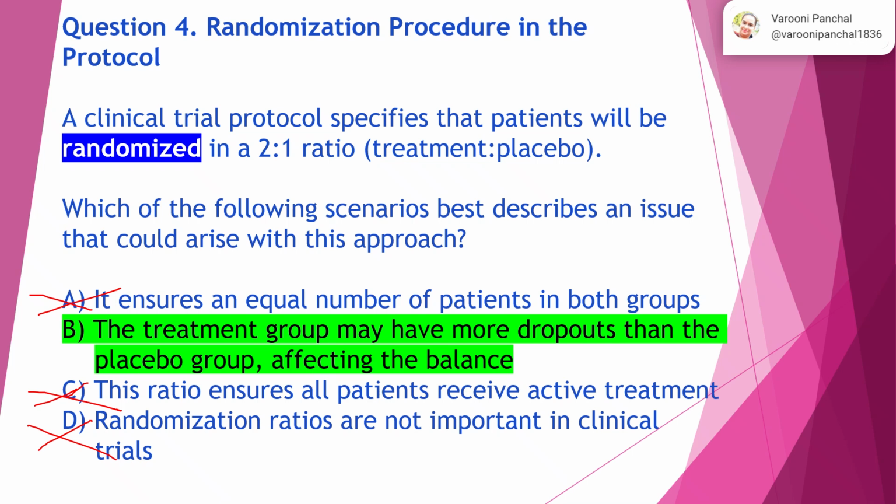So the correct answer is the treatment group may have more dropouts than the placebo, affecting the balance, right? So that is the reason we use this issue. So the correct answer is B.